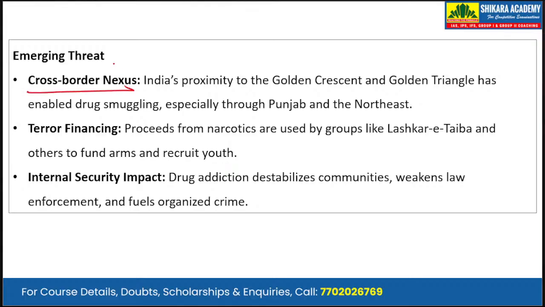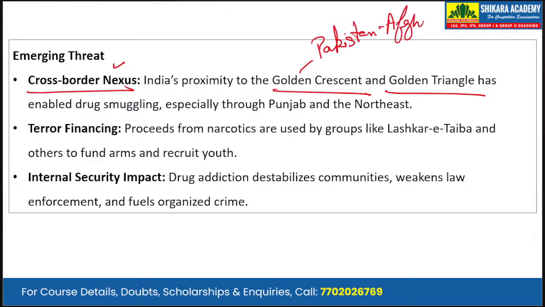Okay. First is the cross-border nexus. So India's proximity to the Golden Crescent as well as the Golden Triangle. So the Golden Crescent is your Pakistan, Afghanistan and Iran region that is on the western side of India. And this Golden Triangle is on the Myanmar, Cambodia and Laos side. So both on our eastern neighbor as well as on our western neighbor, we have this Golden Crescent and Golden Triangle, and they enable drug smuggling.